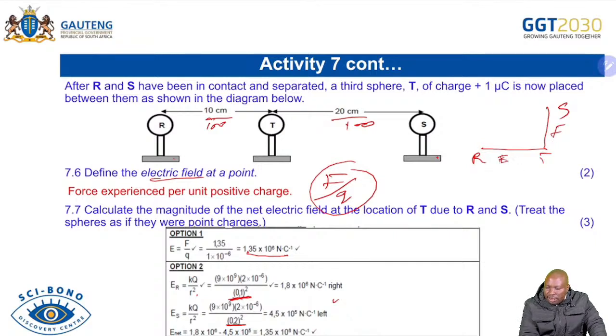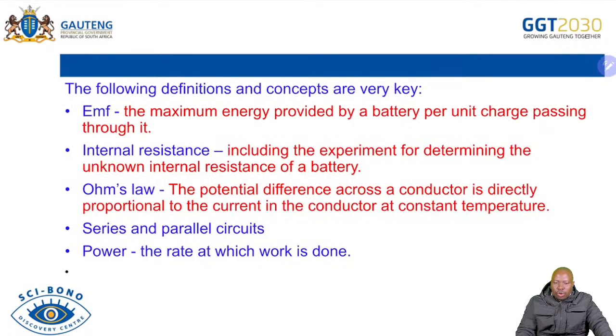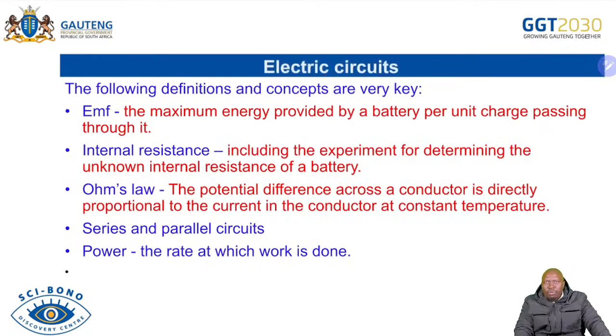You calculate the E there and the E there, and then you'll use the theorem of Pythagoras to determine that one. So know all the time that sometimes there will be three of them in a horizontal line like this, or they can form a right angle triangle where you would use the theorem of Pythagoras. So please ensure that you know all of that. We move to our very last topic as we conclude, which is electric circuits.